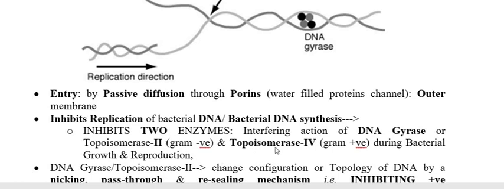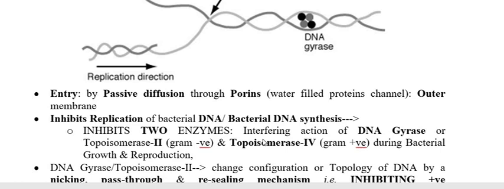Once these two enzymes get inhibited, it inhibits the replication and transcription process. When inhibition of replication occurs, that means DNA synthesis does not occur, and if transcription inhibition occurs, then no mRNA or RNA and no translation, no protein synthesis, and the bacteria is going to die.